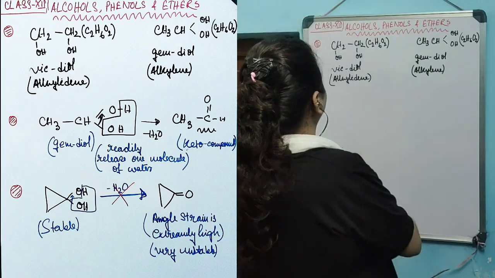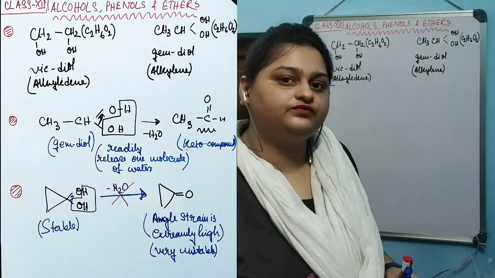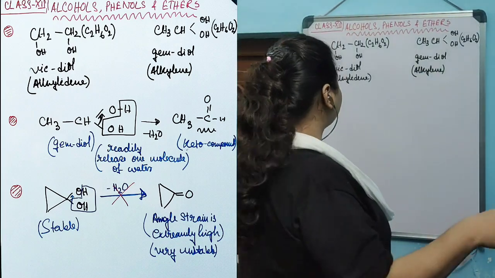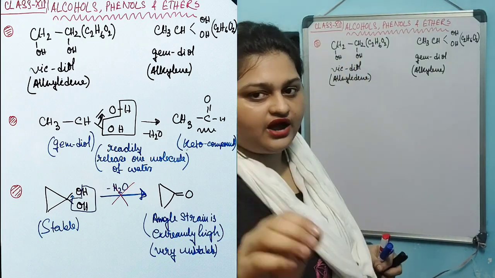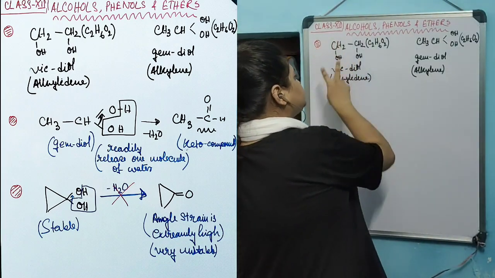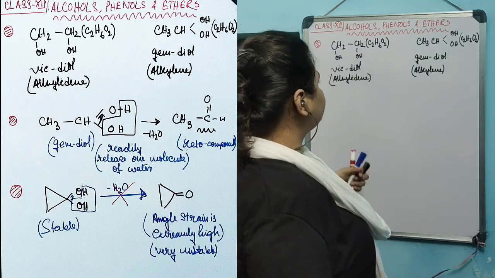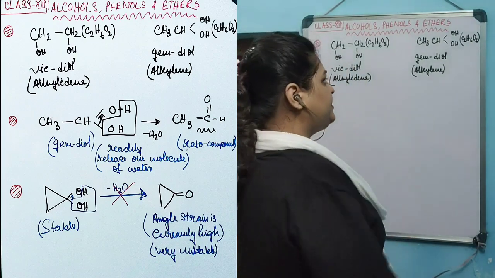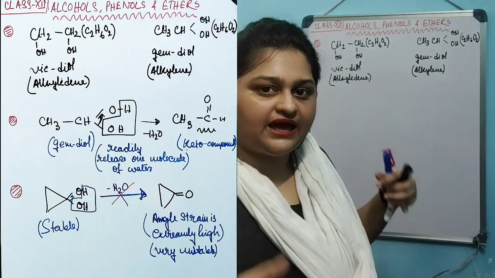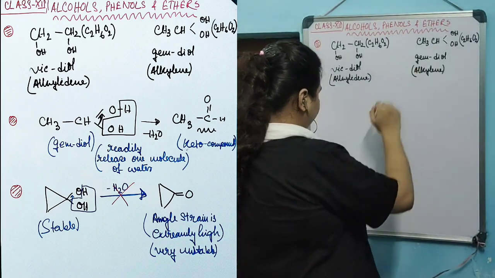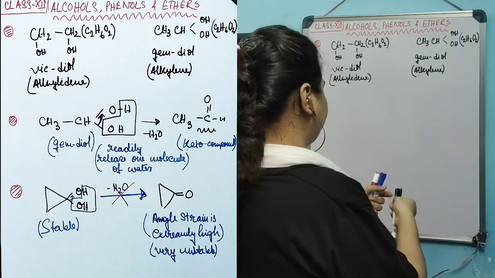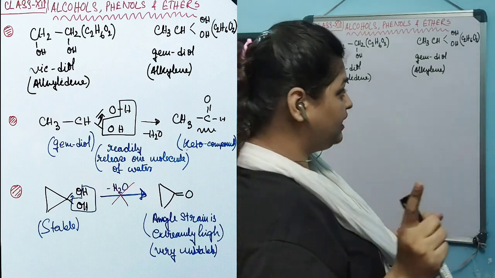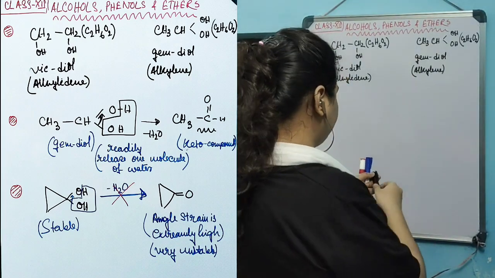Now, vic comes from vicinal, meaning adjacent, and gem comes from geminal, meaning similar or same. As in this diol the two hydroxyl groups are placed on adjacent carbons, that's why this type of diol is known as a vic-diol. And as in this compound the two hydroxyl groups are present on the same carbon, that's why this diol is known as a gem-diol. Now, the vicinal diols or vic-diols are extremely stable, but gem-diols are unstable in nature because